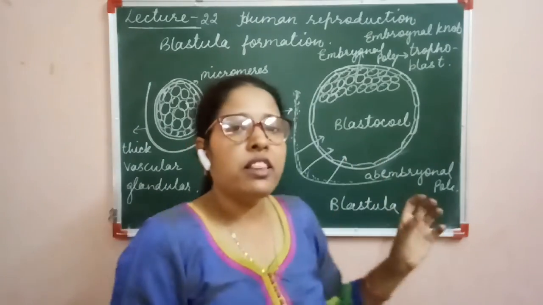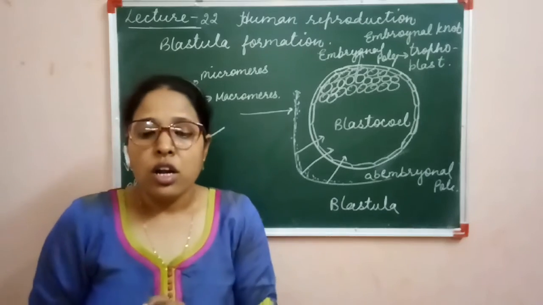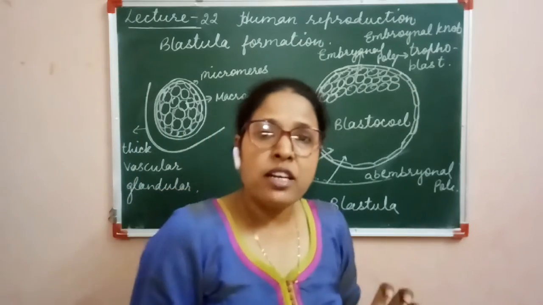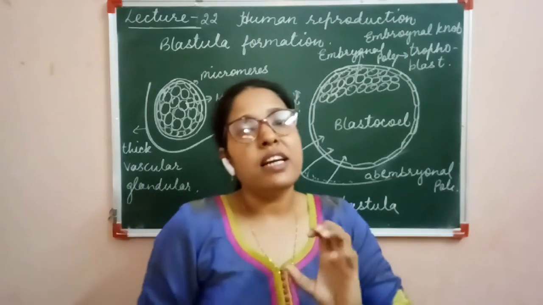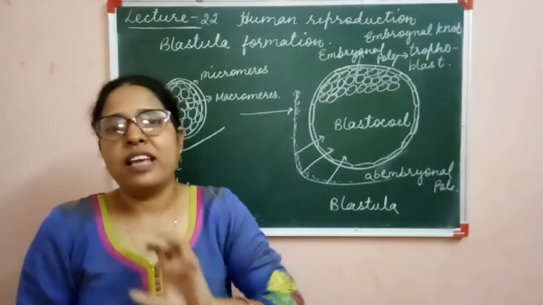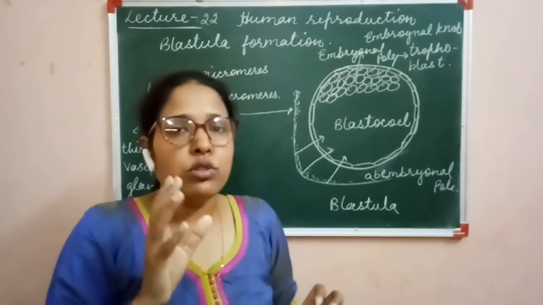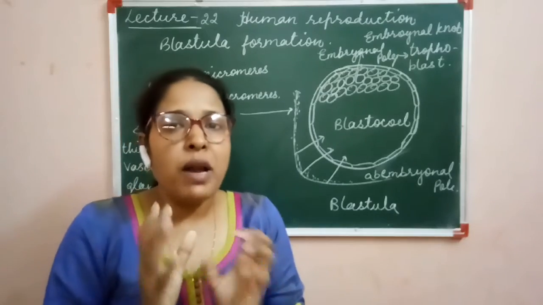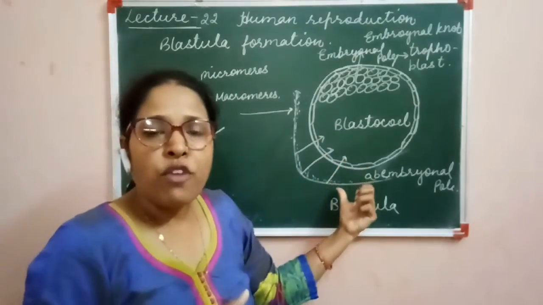It will help in the formation of chorion and amnion. Chorion is for the placenta formation, and amnion is for protection from desiccation. Clear?